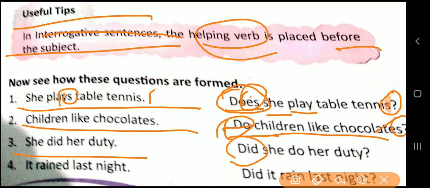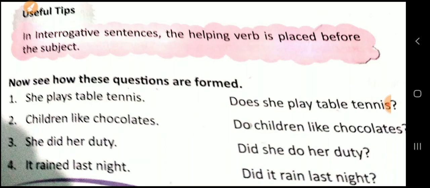Did, now did will go in the past. जो काम हो गया, so this did you will bring first: did she do. Now that verb you will put into the first form of the verb. Okay, and the question mark.